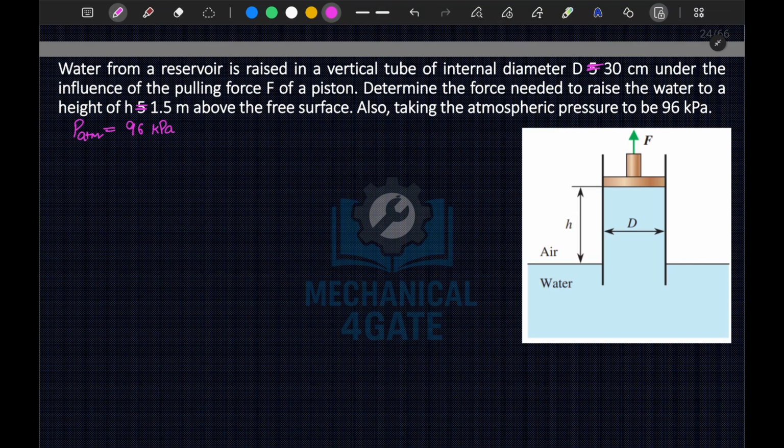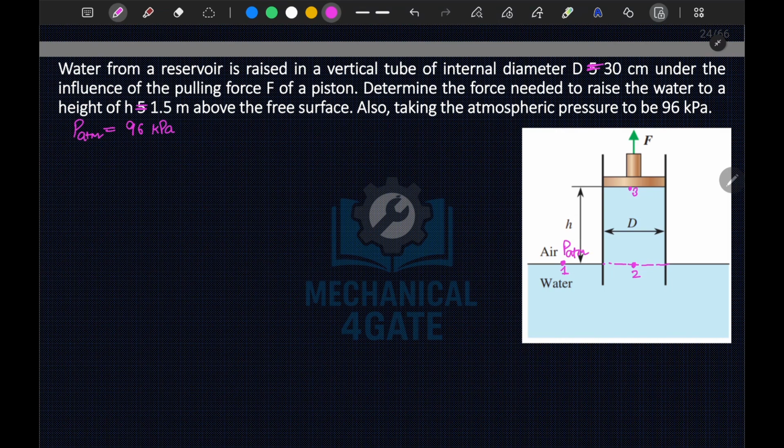If we want to determine the pulling force of the piston, the force needed to raise the water to this height, what I can say here is that pressure at this point is your PATM. Let's say this is point number 1, and at the same level inside this tube, this is point number 2, and in the fluid just below your piston is point number 3.